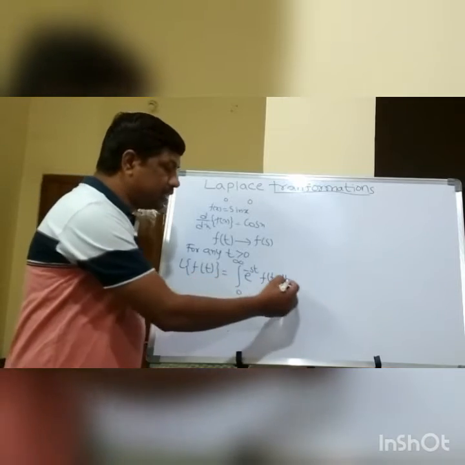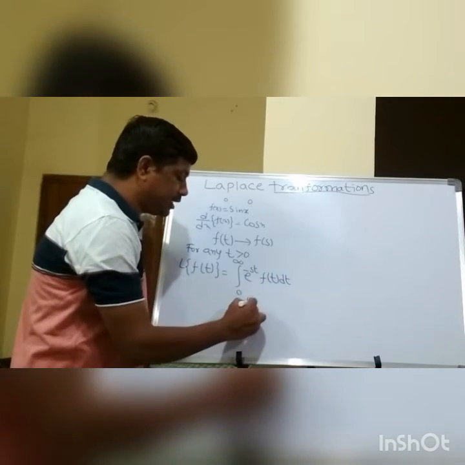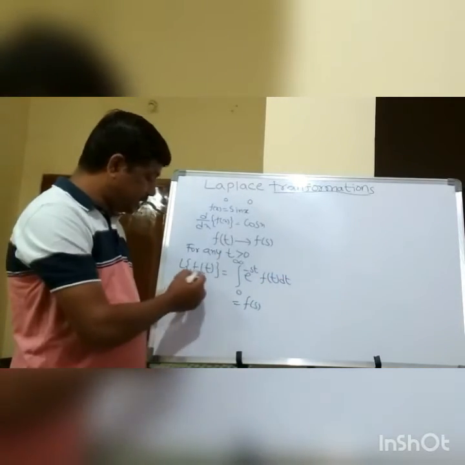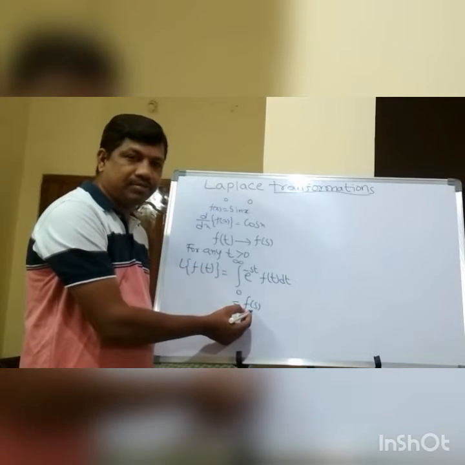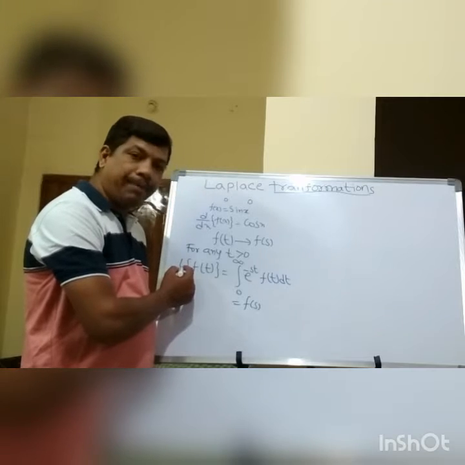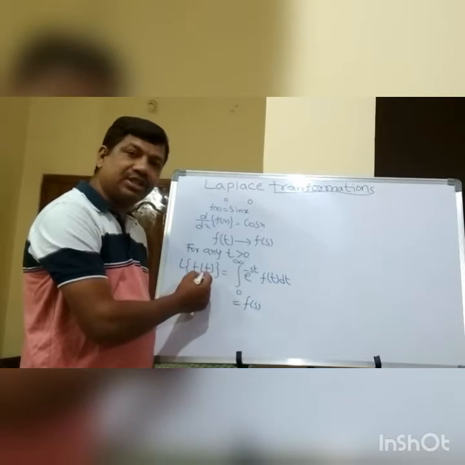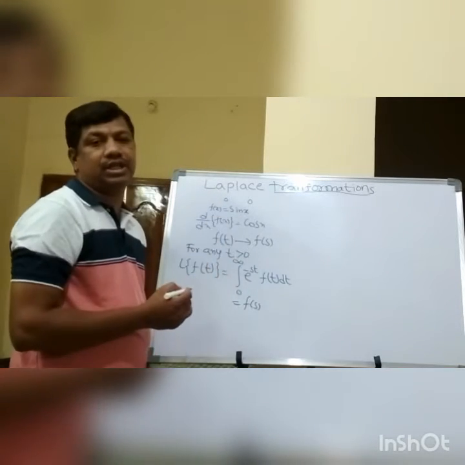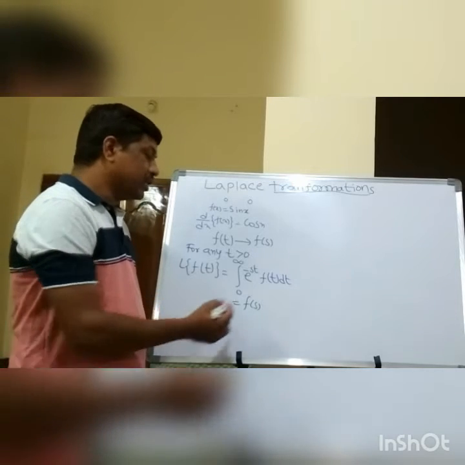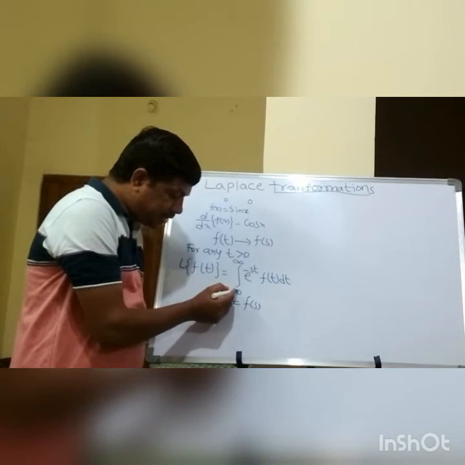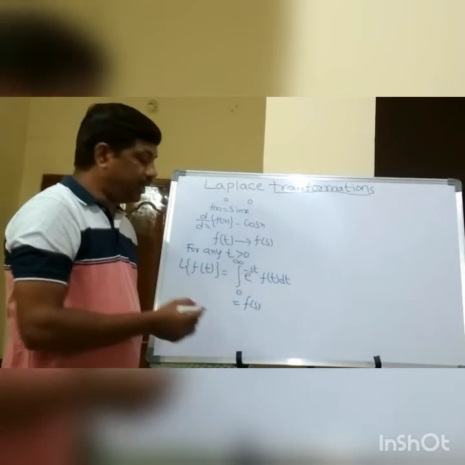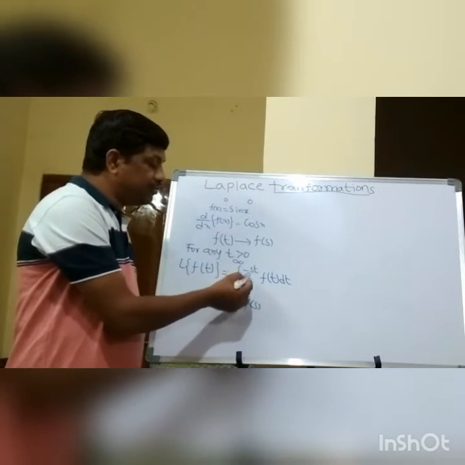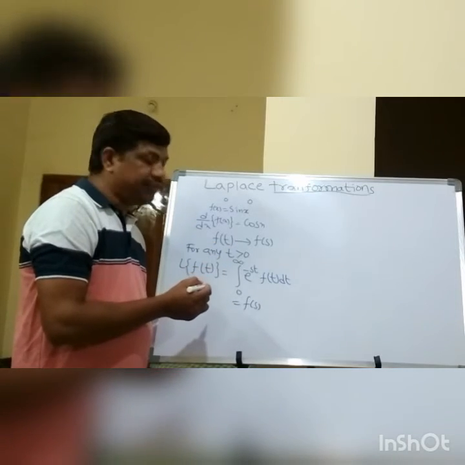Here this can be written as F(s). That means the function f(t) is changing into a function in terms of s. The Laplace transform changes the function f(t) into the function F(s). The lower limit is 0 and the upper limit is infinity, that is, the integral from 0 to infinity of e to the power of minus st f(t) dt.